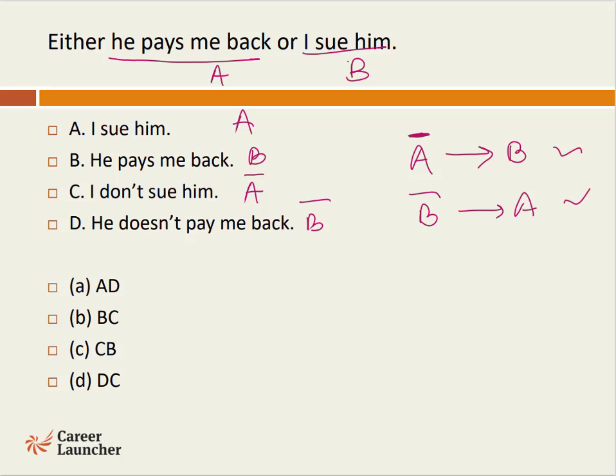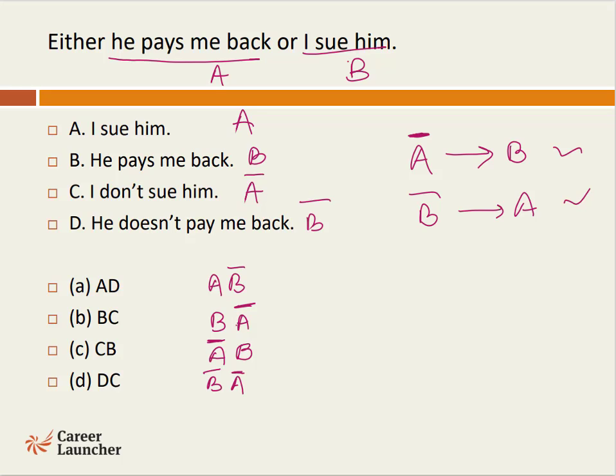Option A, D: I sue him, he doesn't pay me back. So this is talking about A, B dash. B, C is B, he pays me back, and that would lead to I don't sue him, that leads to A dash. C, B: A dash, B. And D, C: B dash, A dash.